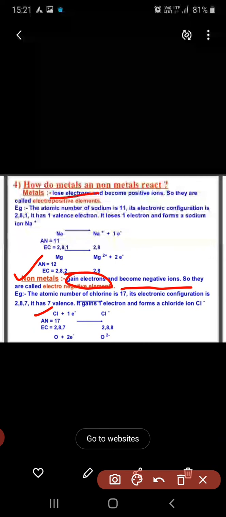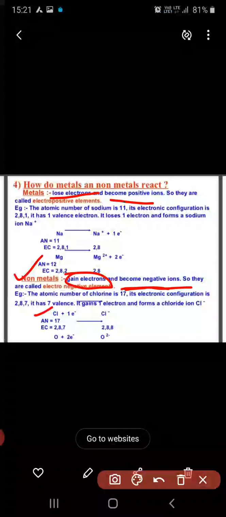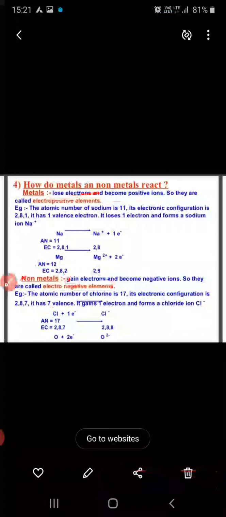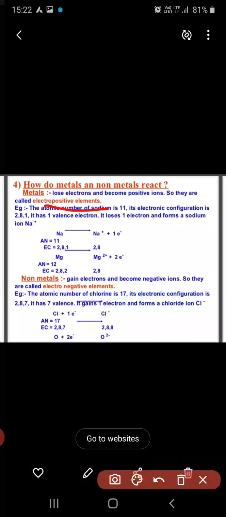The metal becomes a positive ion and the non-metal becomes a negative ion. So metals are called electropositive elements and non-metals are called electronegative elements.